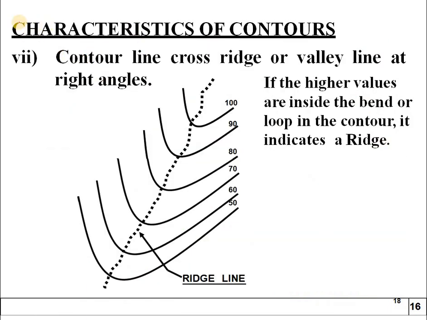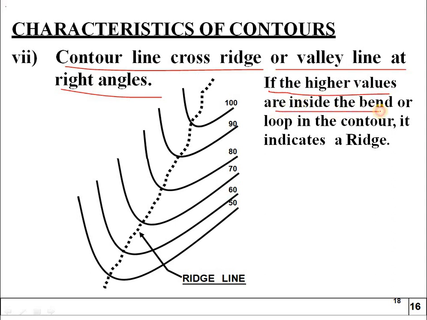And the seventh one is contour lines, ridge or valley line at right angles, cross ridge or valley line at right angles. You can see here, if the higher values are inside the bend or loop in the contour, it indicates a ridge. So this is the ridge line.